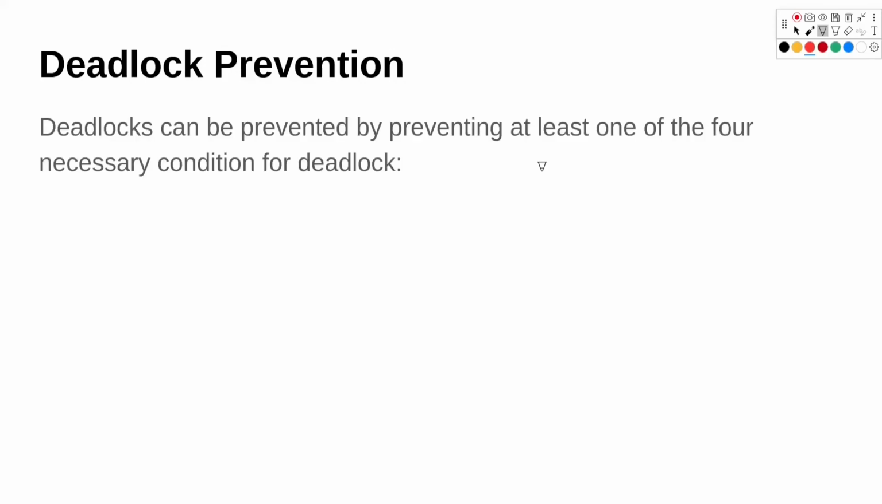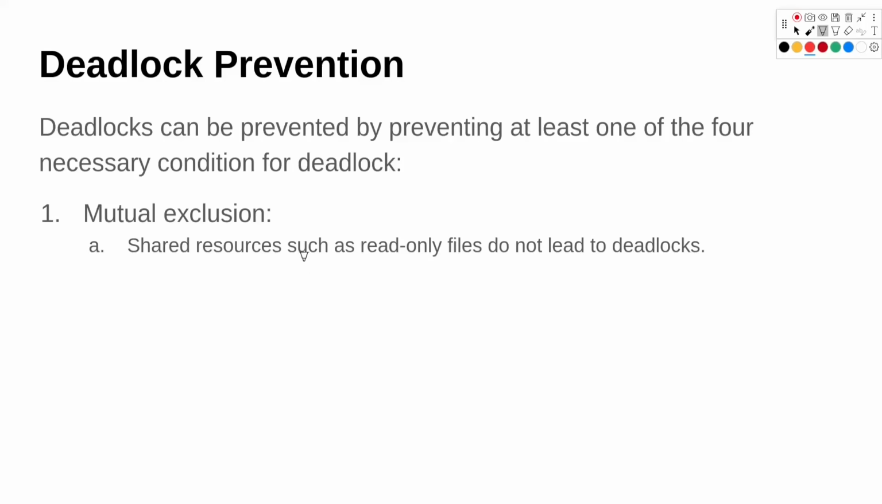Deadlock can be prevented by preventing at least one of the 4 necessary conditions. First one was mutual exclusion. For shared resources, let's say we have a read-only file. These read-only files won't lead to deadlock since multiple readers can read that file without any problem.